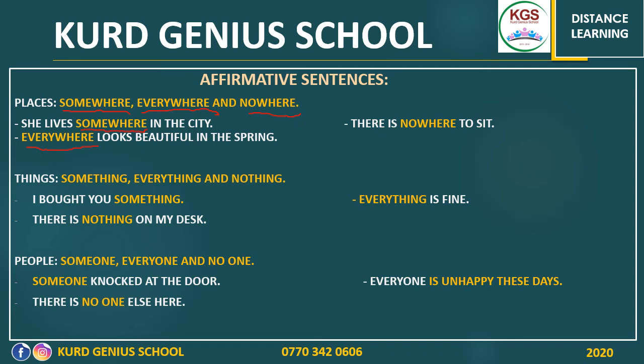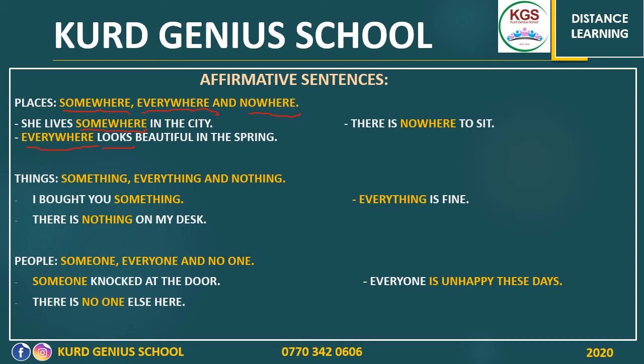And as you can see here again, we used a singular verb. Everywhere looks beautiful. Why? Because with all the indefinite pronouns, we use singular verbs. I know some of you might have a question. If we were in class, you'd have asked me: the meaning of the sentence is actually plural. We say all the places.